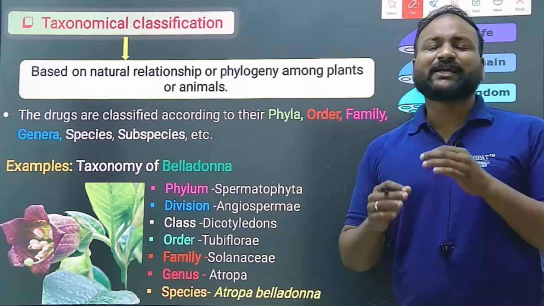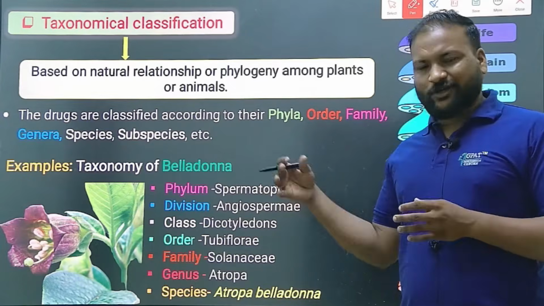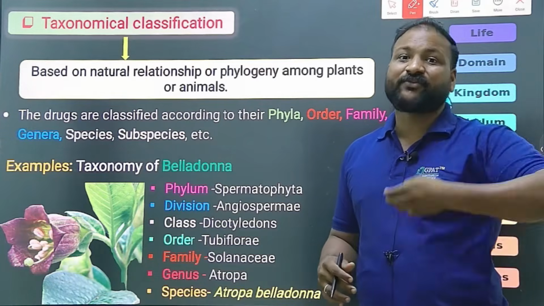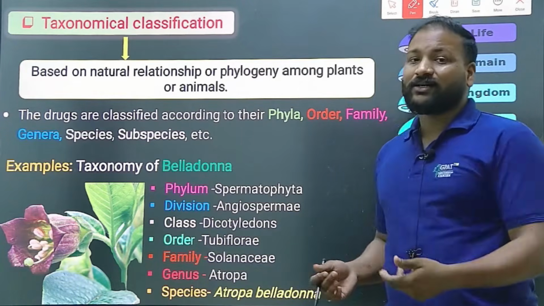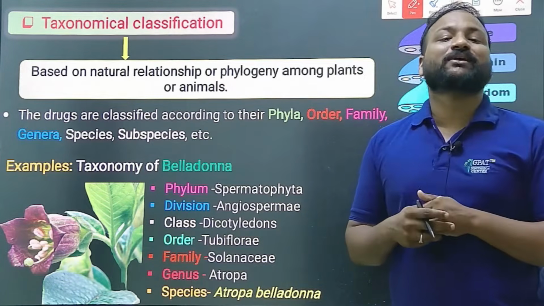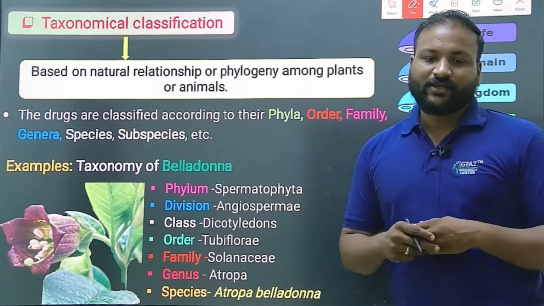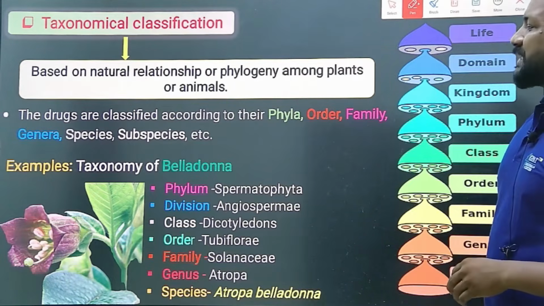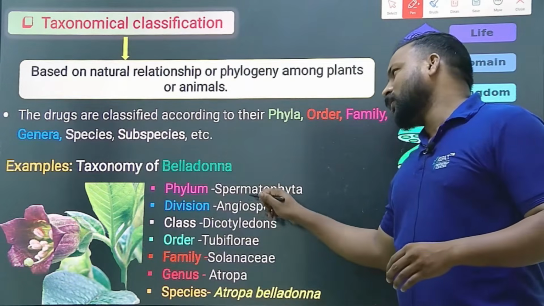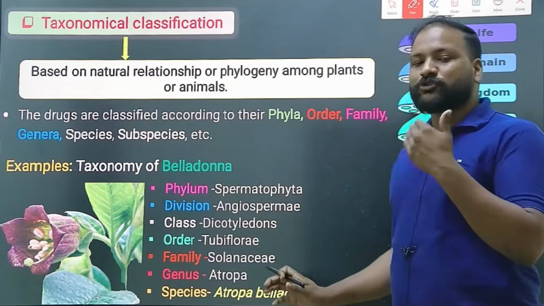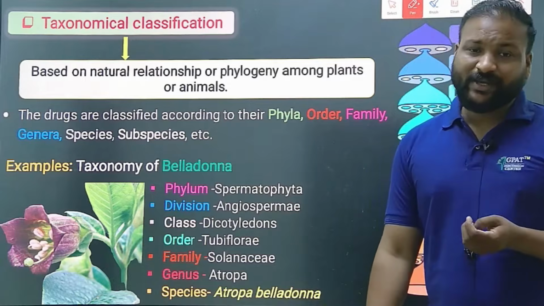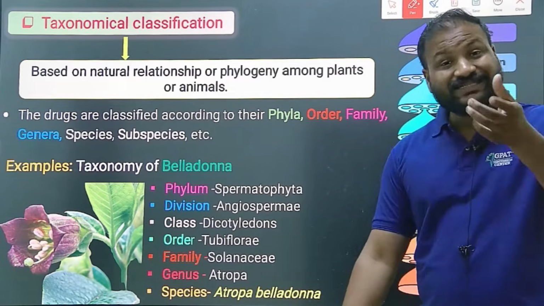In this, it is simply clear data showing where the plant has originated. Based on the family, we can find out what type of things they have. Based on the order, we can predict what type of features they have, either morphological or chemical. So this is an example of taxonomical classification. You can see the taxonomy of belladonna. Belladonna belongs to the phylum Spermatophyta. Division is Angiosperms. So if you want to find out which type of plant or division belladonna is, it is an angiosperm.